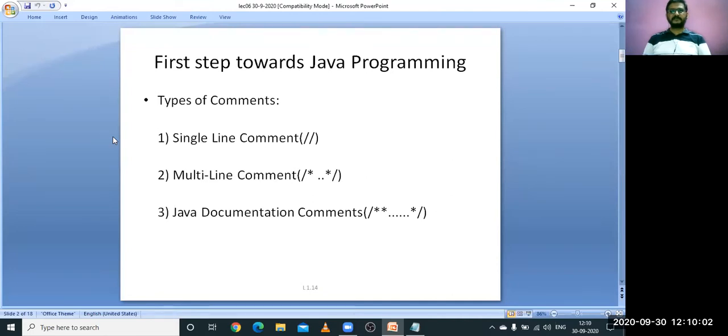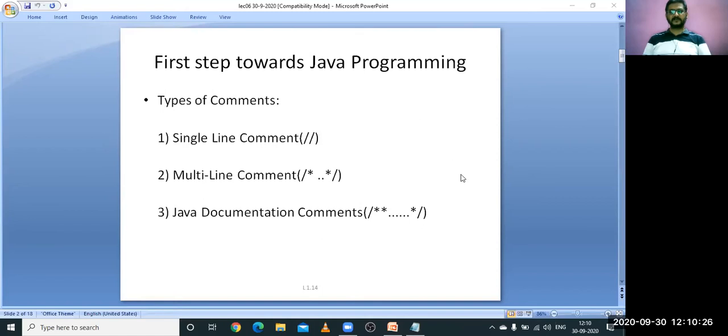There is a multi-line comment which is available in C++, but there is one more comment which has been introduced in Java, especially for documentation. These are the symbols used for creating documentation.